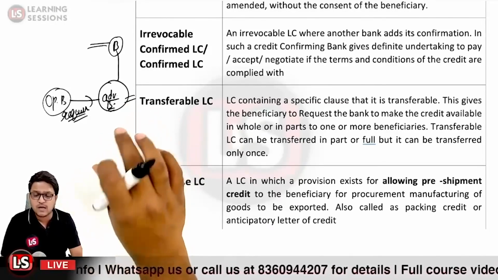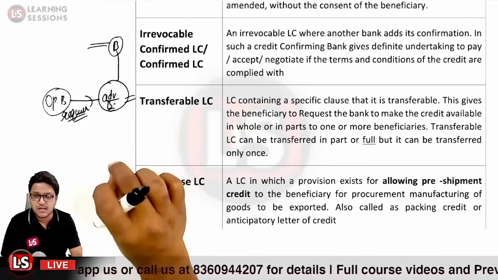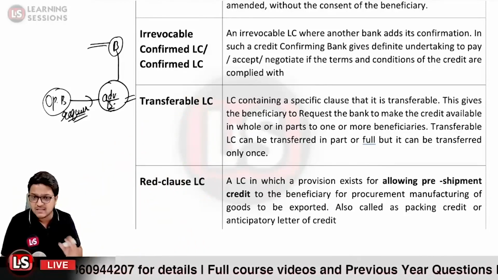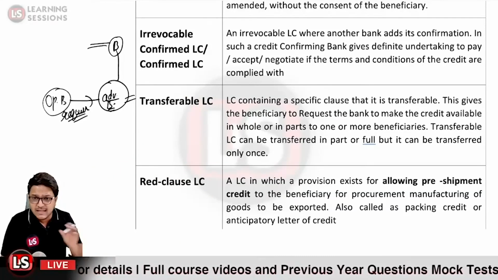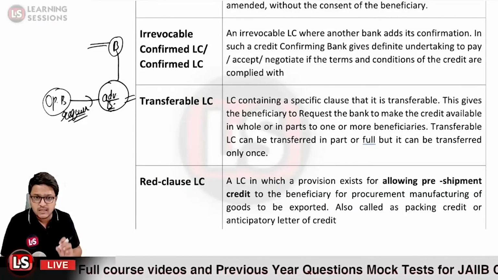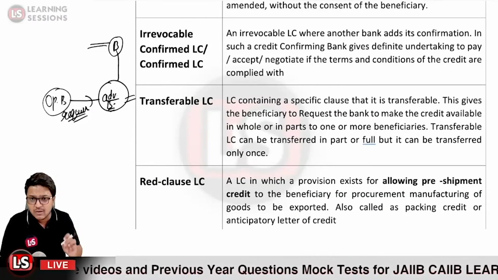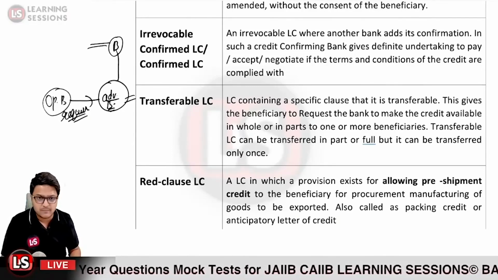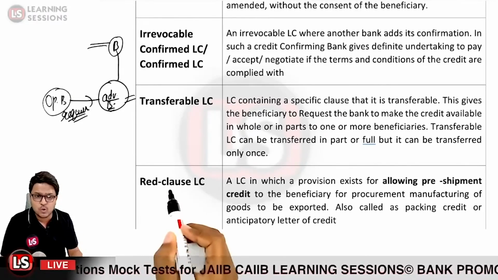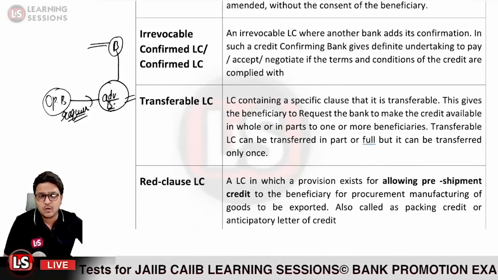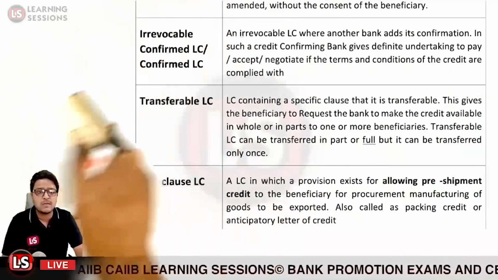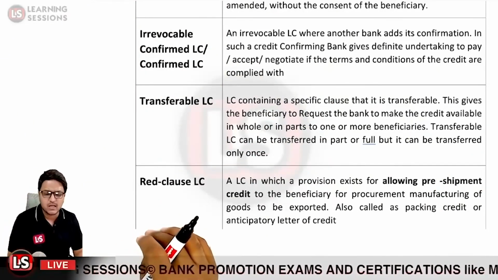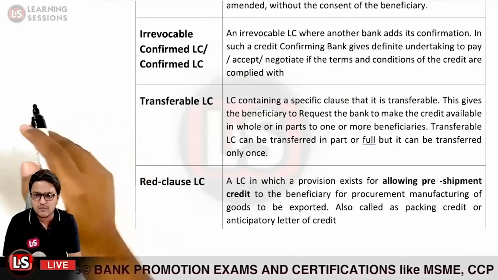So it is a caution for the advising bank, and it is not mandatory for the advising bank to extend the credit. But if it extends the credit, it would be an unsecured advance. That is why the request is mentioned in red ink, and that is why it is said to be the red clause letter of credit. Is it clear? It is a caution to the advising bank related to the pre-shipment advance, and it allows a pre-shipment credit to the beneficiary.